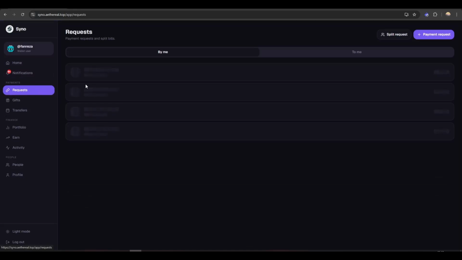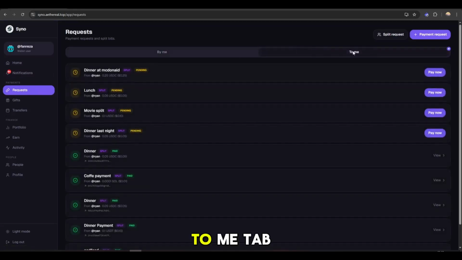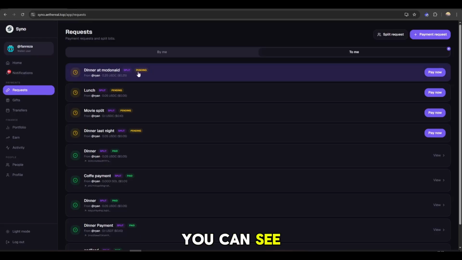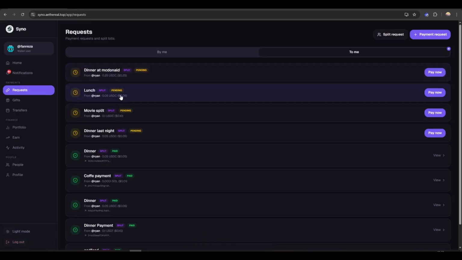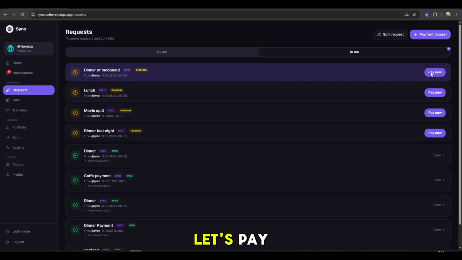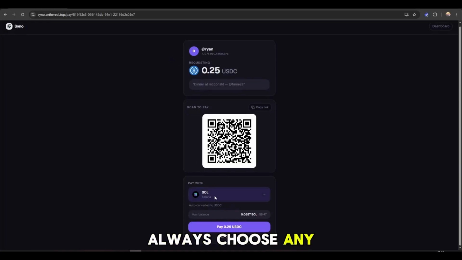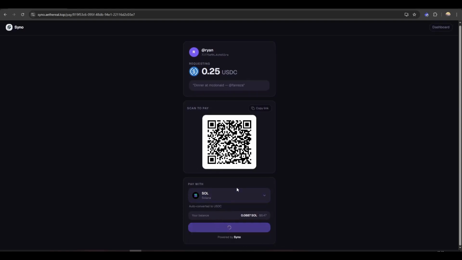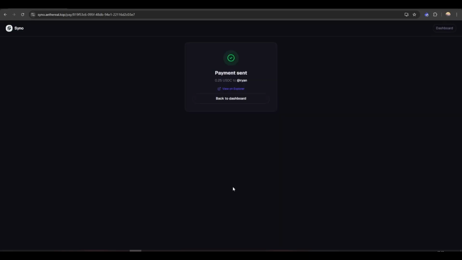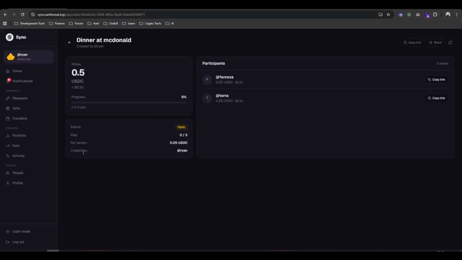So in request, if you see in the to me tab, you can see this is the same split, Ryan's request. Let's pay. It will redirect you to the payment page, and you can always choose any token to pay. Let's use Solana for this. Alright, it's done. So if you see this, let's refresh.